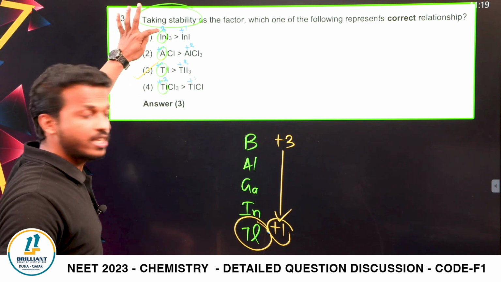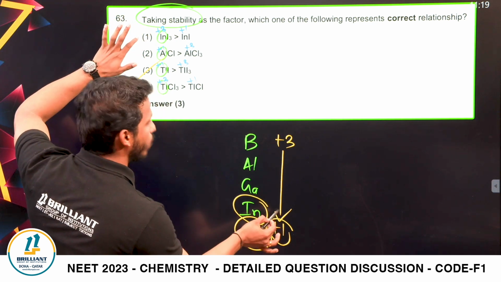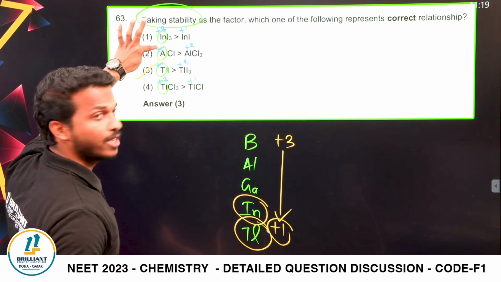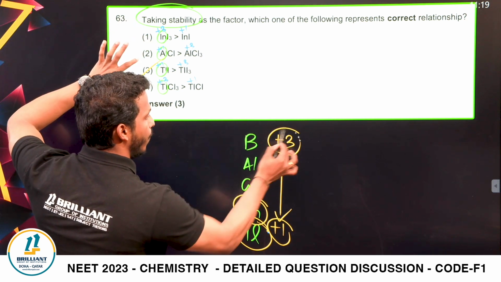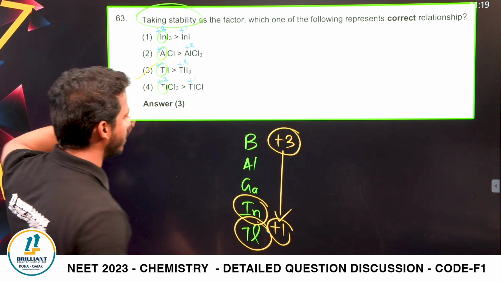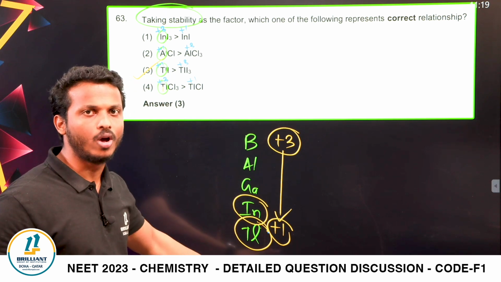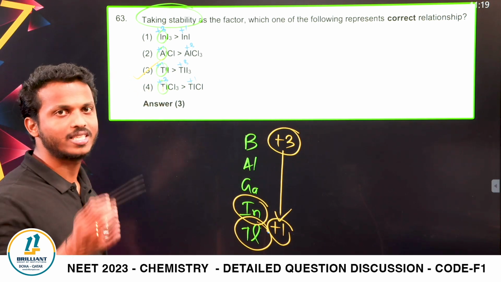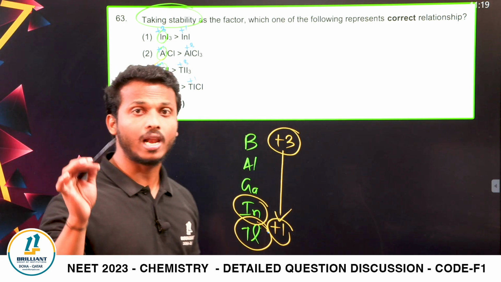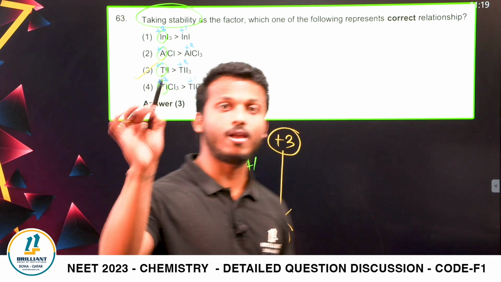Is indium +3 stable? No, dear all. Indium +1 is most stable. Is aluminium +1 stable? No, dear all. Aluminium, the topmost element, +3 is stable. Is thallium +3 stable? No, dear all. Thallium below, +1 is stable. So option 3 is the answer, from the chapter p block elements, topic inert pair effect.